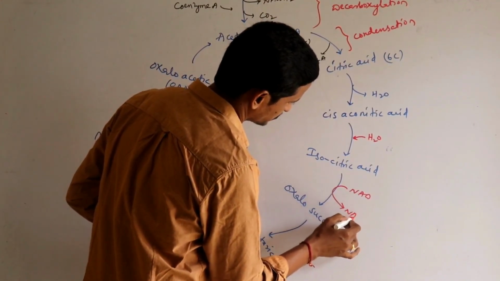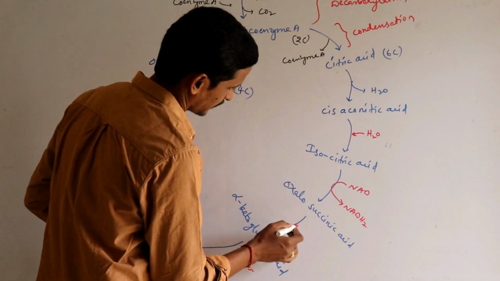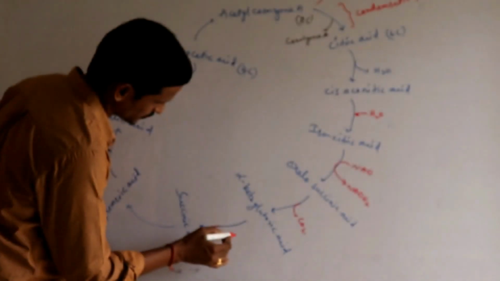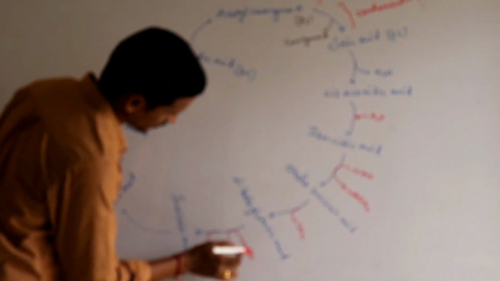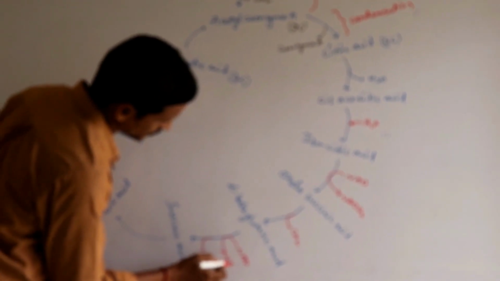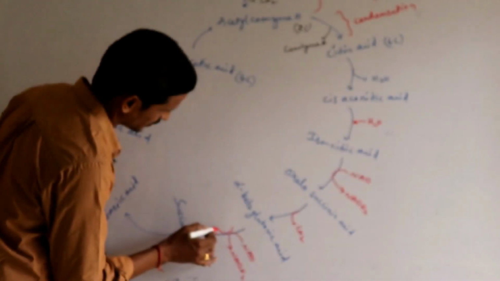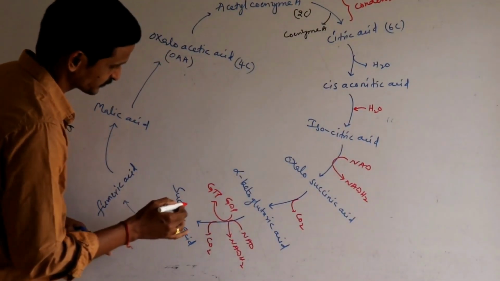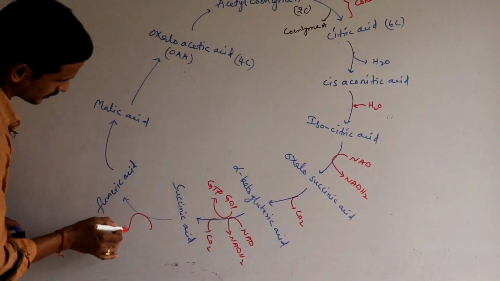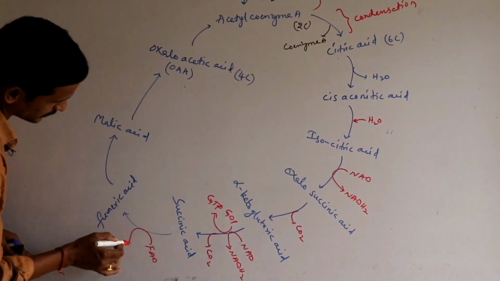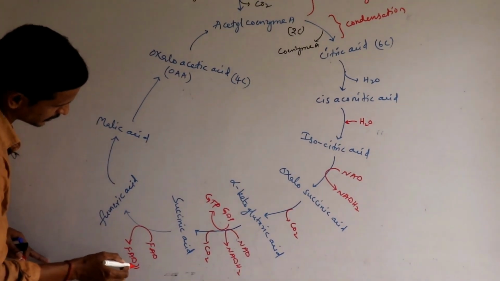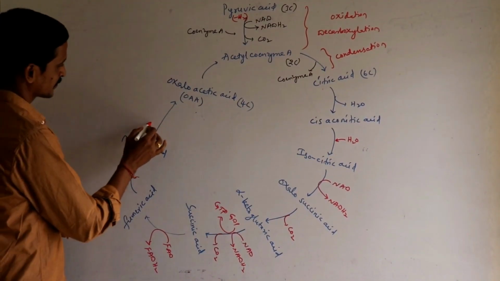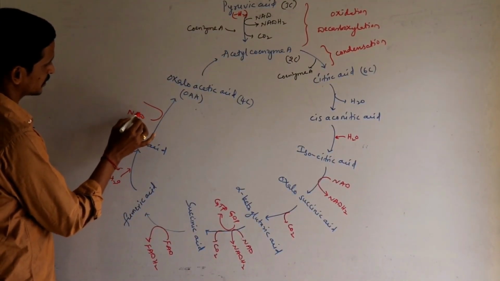Now here water is added, and here NADH2 is formed, and here one carbon dioxide is removed, here one more carbon dioxide is removed, then one more NADH2 is formed, and here even GDP is converted to form as GTP, and here FAD is converted to form as FADH2, and here water is added, and here one more NADH2 is formed.